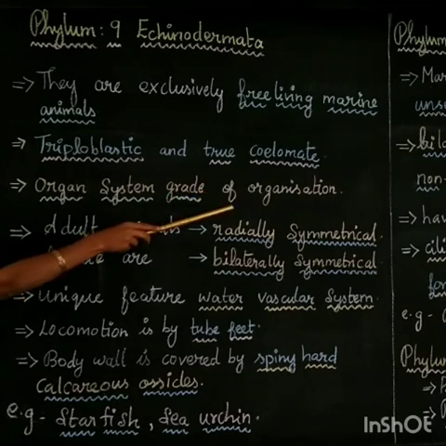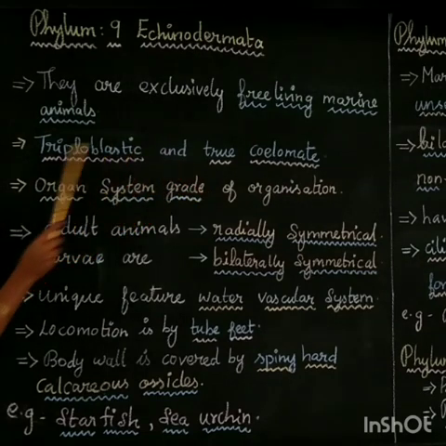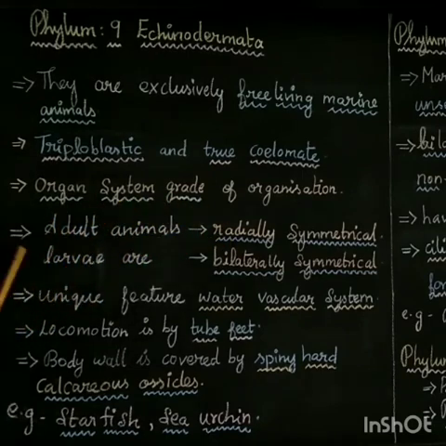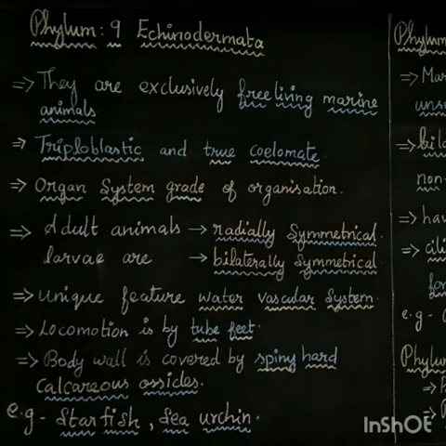What is meant by organ system grade of organization? It means having a particular organ for doing a particular function. Along with that, a system also supports the organ. That is called organ system grade of organization. Then what about the symmetry of the animal? The adult animal is radially symmetrical and the larval forms are bilaterally symmetrical. A peculiar character of this phylum Echinodermata is having two types of symmetry, radial symmetry and bilateral symmetry.